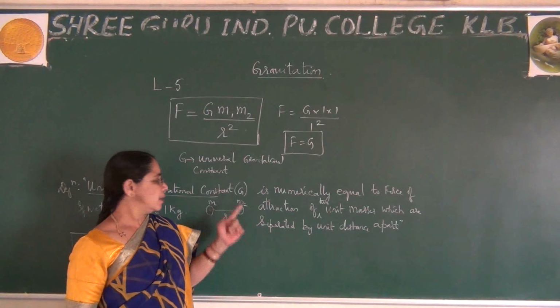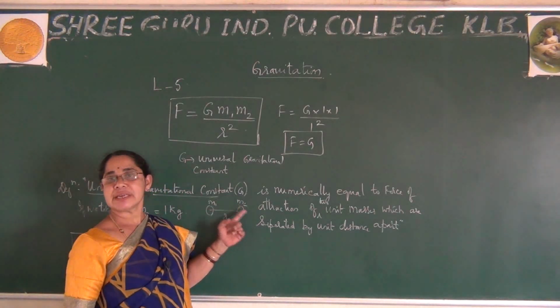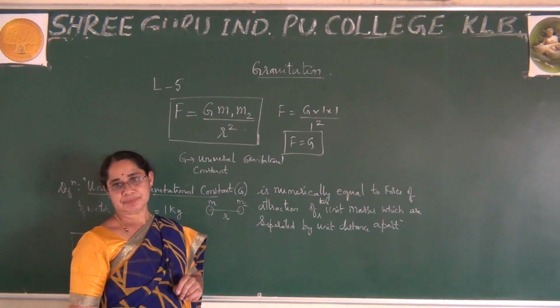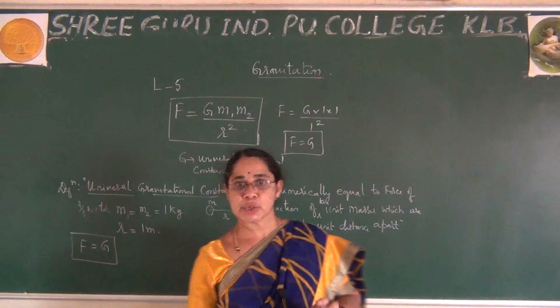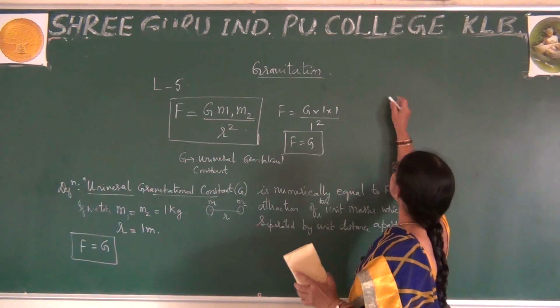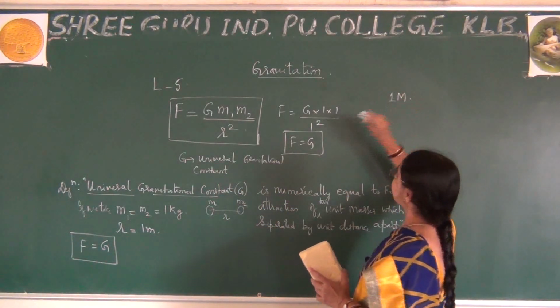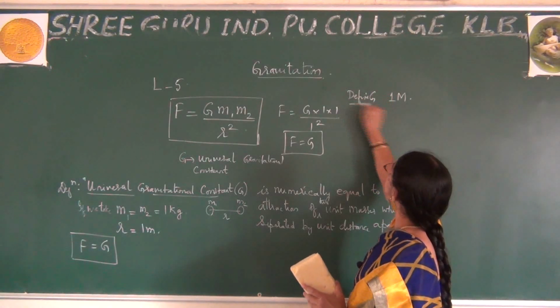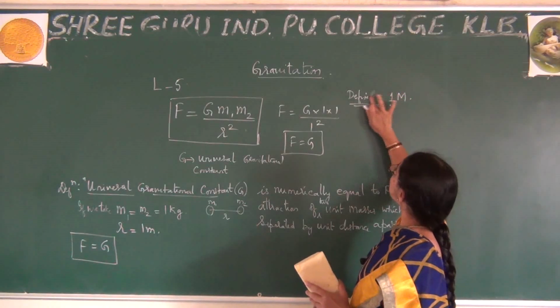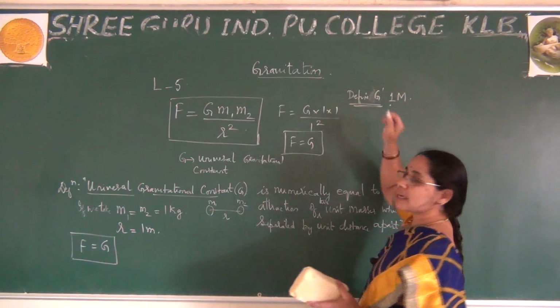You have to remember this definition. If they separately ask, define G, nothing but define universal gravitational constant, you can expect it for 1 mark.